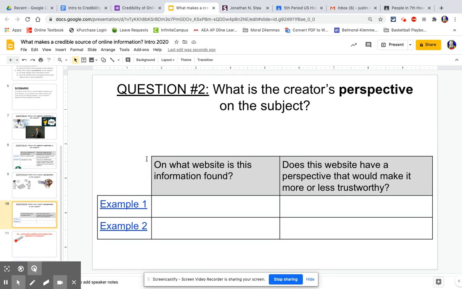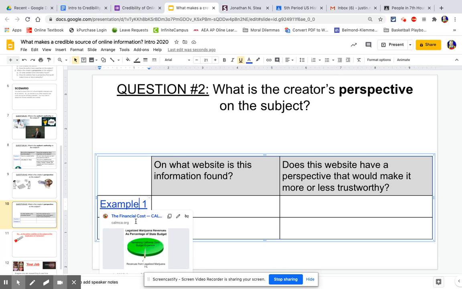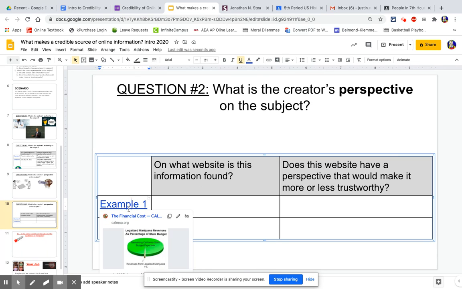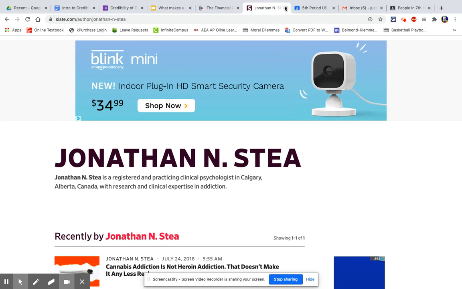So let's go back to our examples. We're going to do the same thing. Now we have to look at the author's perspective on this subject. What we're looking for is the website where this is found, and whether the website has a perspective that would make it more or less trustworthy. So we're looking more at the website in general. Let's take a look at this first example. Remember, we're looking at, should marijuana be legalized in the United States?